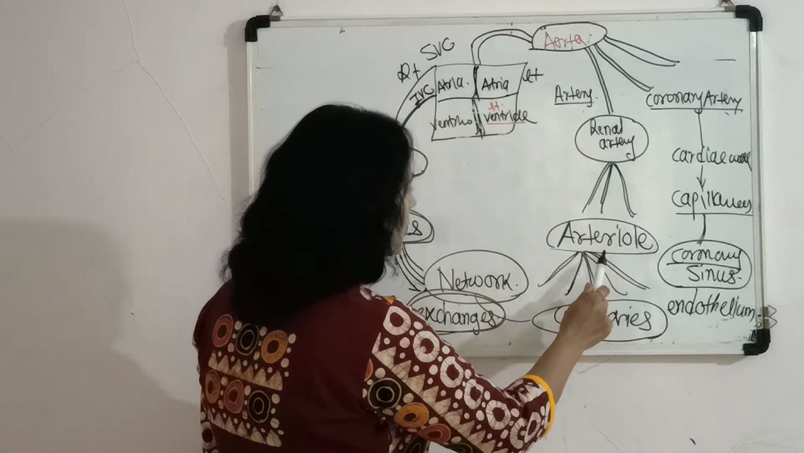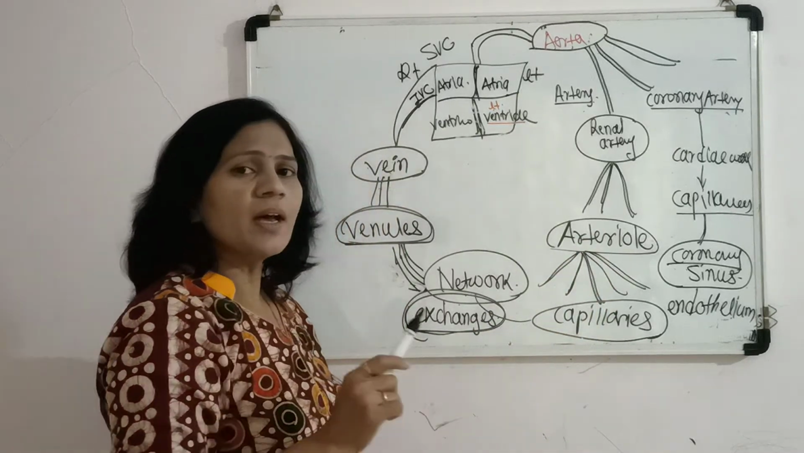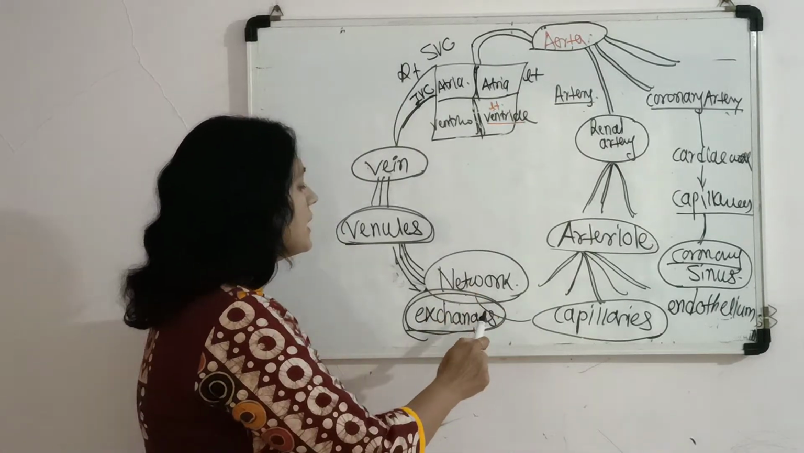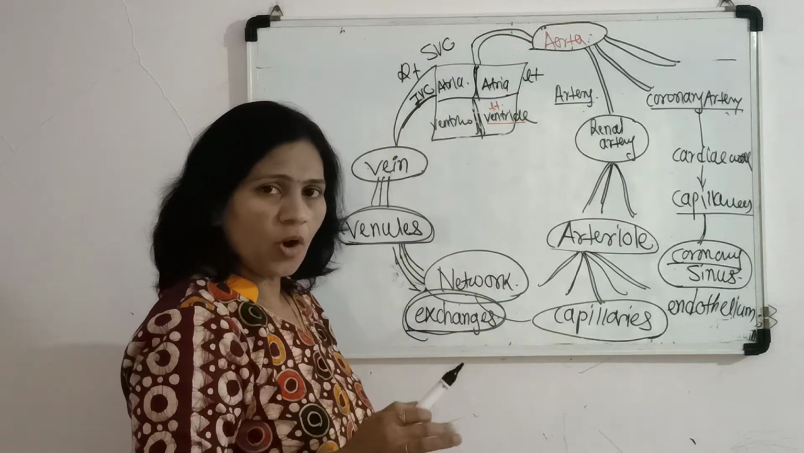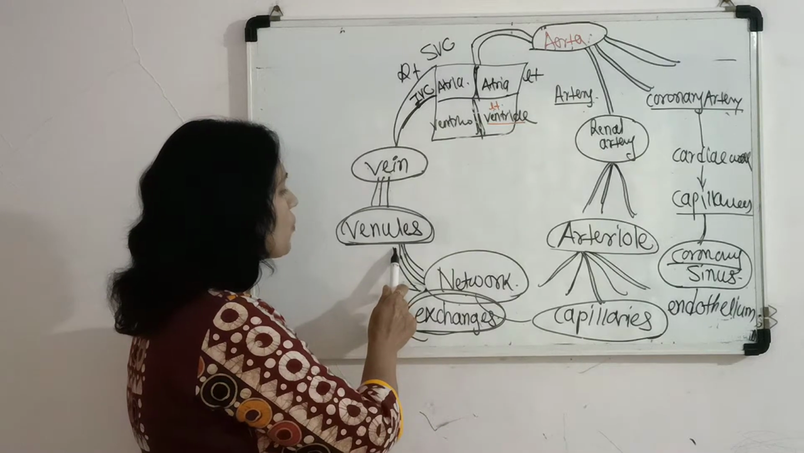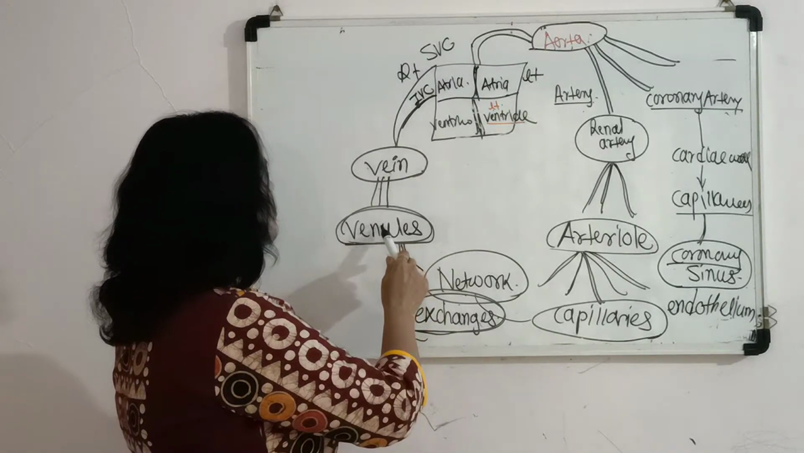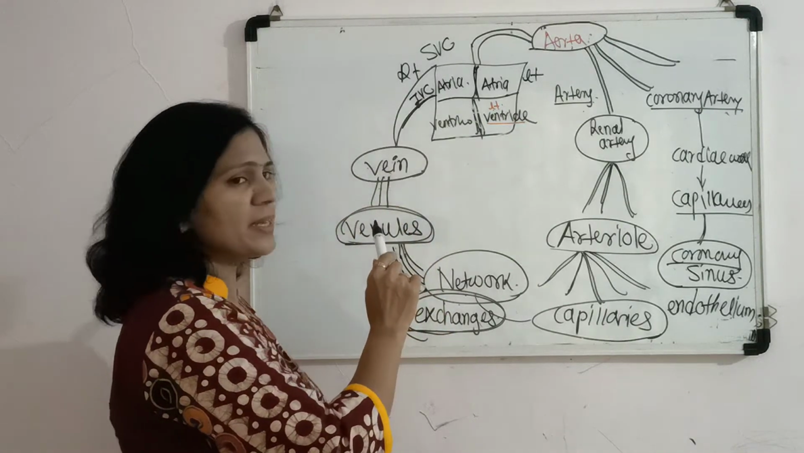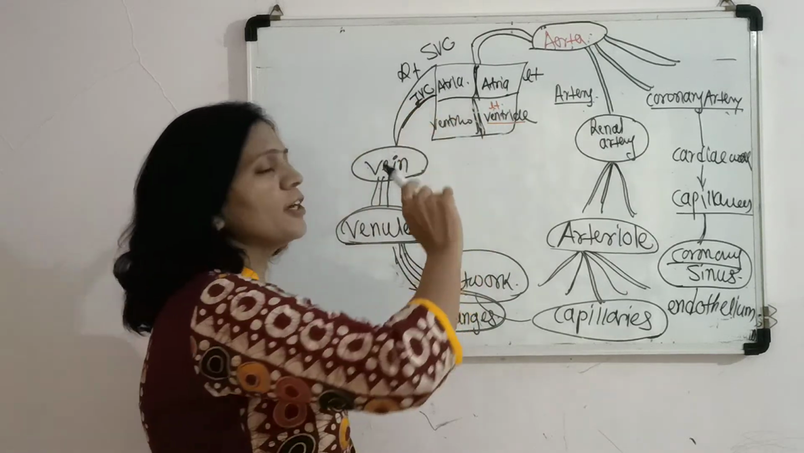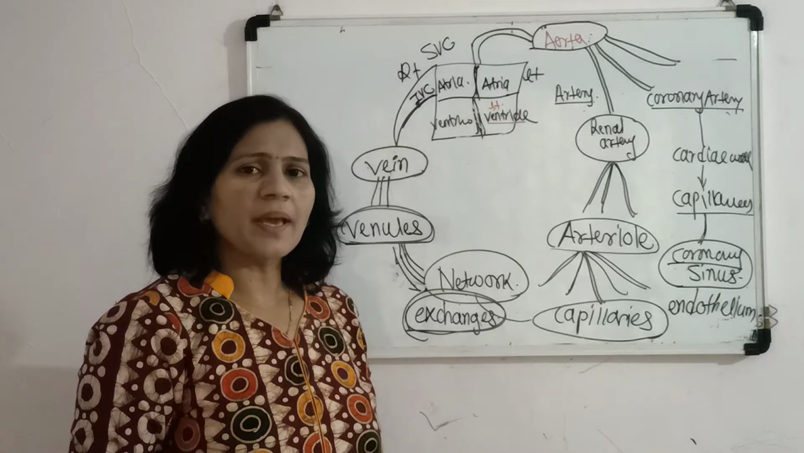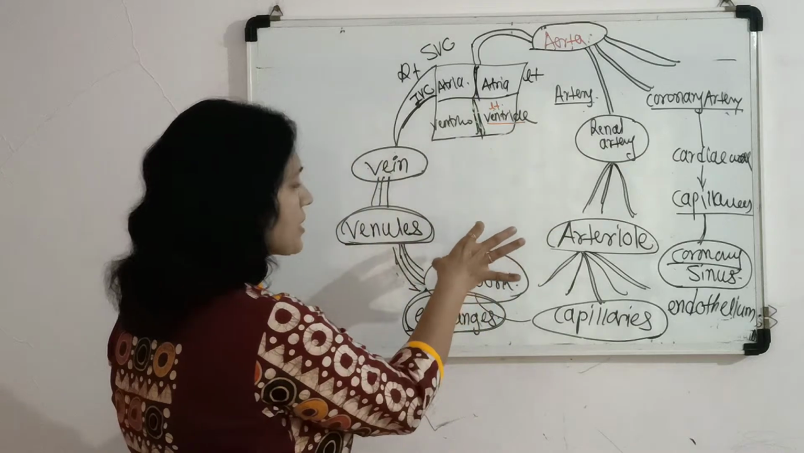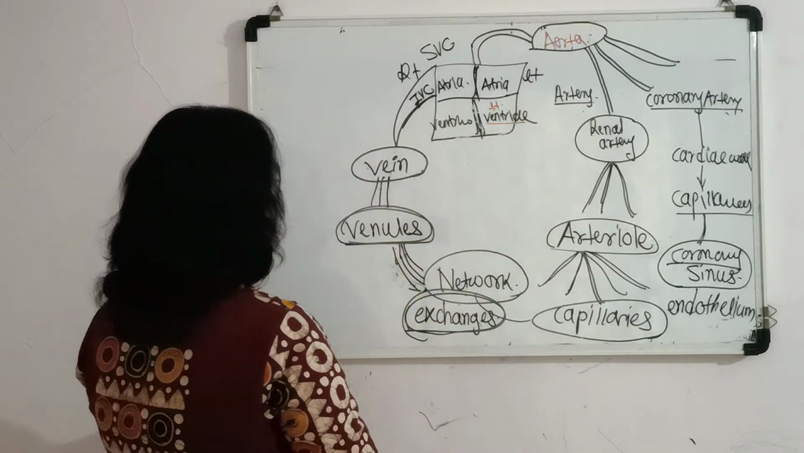And finally, the arteriole bifurcates into very small, thin branches at the site of the tissues and forms the capillary network in that organ or around that tissue. From the capillaries, again the venule formation takes place. From the venules, the formation of the vein takes place, and ultimately veins drain the deoxygenated blood into the right atrium through the superior and inferior vena cava. Here we have now discussed the circulation of the blood.